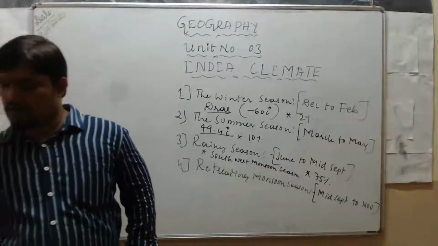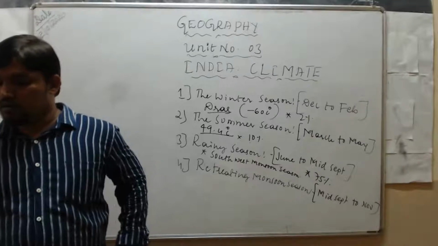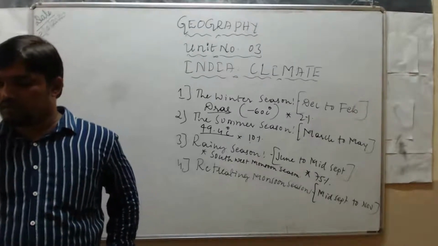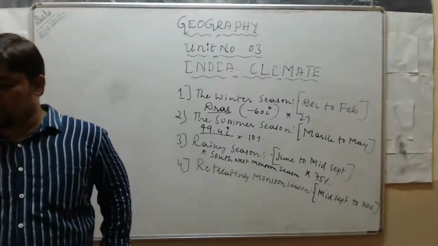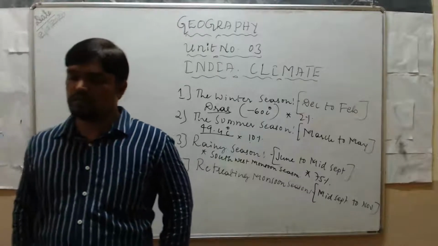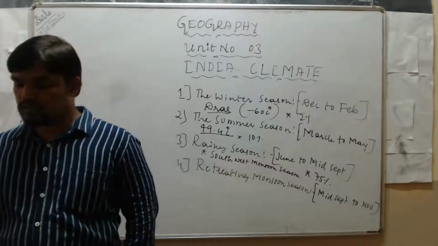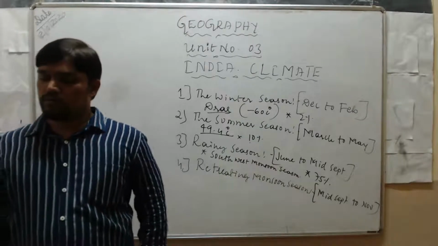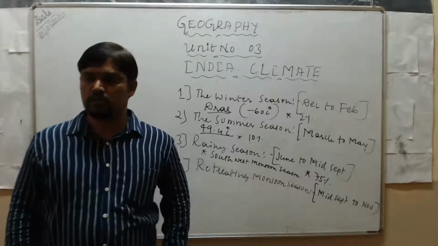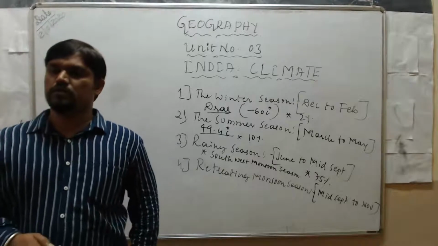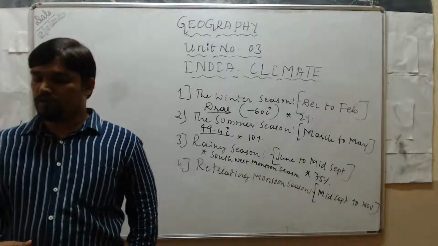In early October, due to decrease of temperature, the low pressure area is gradually replaced by high pressure over the land mass. How does the retreating monsoon season start?